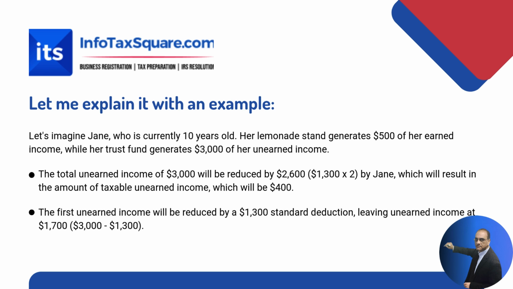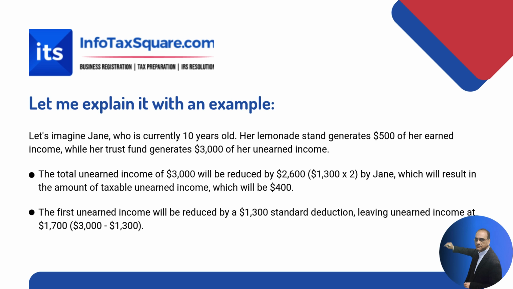On $500, she is going to pay taxes at her own marginal tax rate, which could be 10%. Since she is a dependent, her tax rate would be very low, maybe 10% tentatively. On the other $3,000 of unearned income, she is only allowed by the IRS to utilize $2,600.